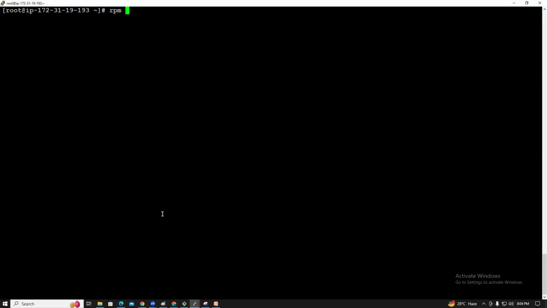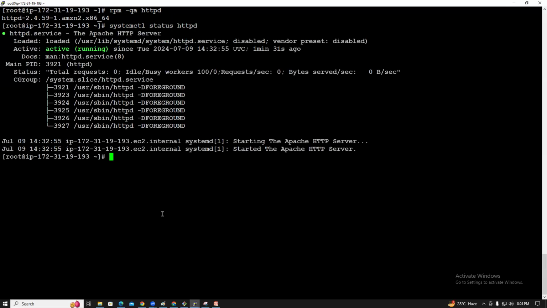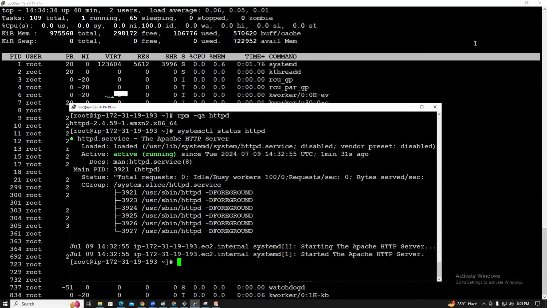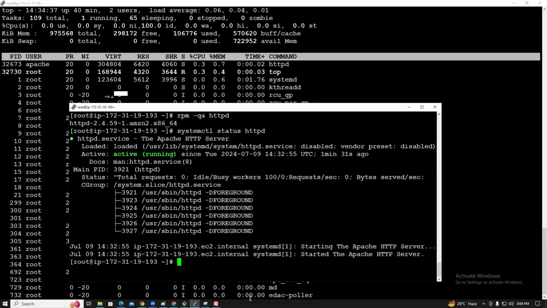Okay, rpm -qa httpd. Yes, httpd is installed. systemctl status httpd. So httpd is running. Guys, understood? On both the servers, httpd was automatically installed and is running.